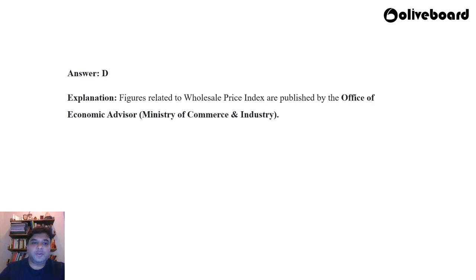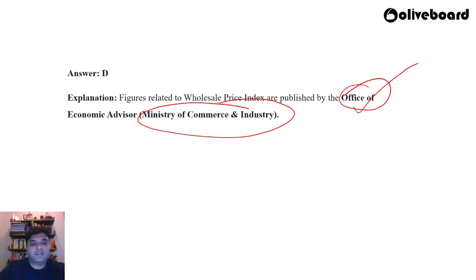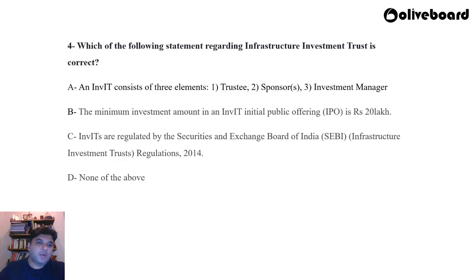Revealing the correct answer to you, the answer is D. The wholesale price index is published by the Office of Economic Advisor under the Ministry of Commerce and Industry. Very important. It may be that they might not even give you Ministry of Commerce and Industry as an option. They might directly give you the Office of Economic Advisor as an option. So in that case, you will have to tick that. Right. So the figures related to wholesale price index are published by the Office of Economic Advisor under the Ministry of Commerce and Industry. Question number 4.